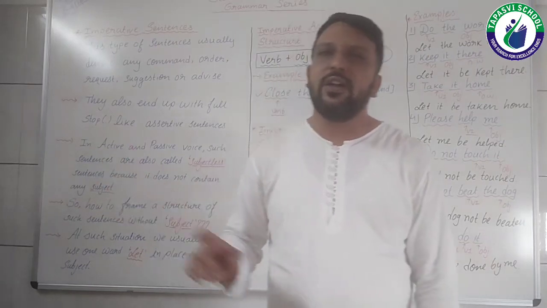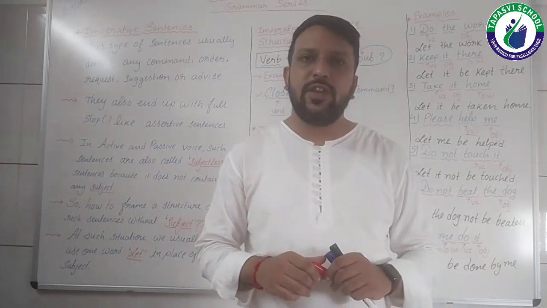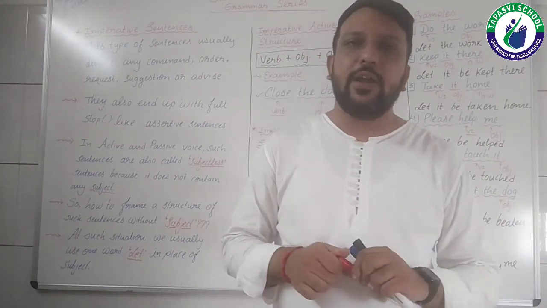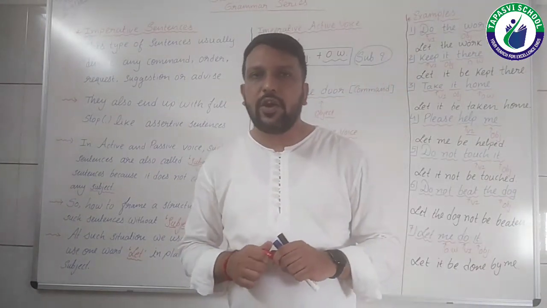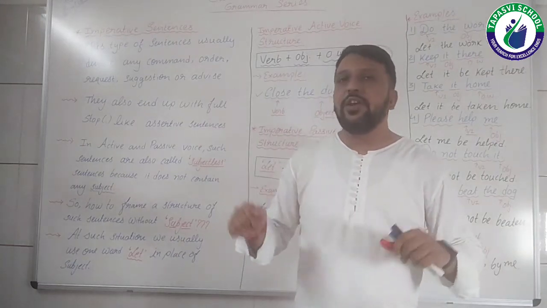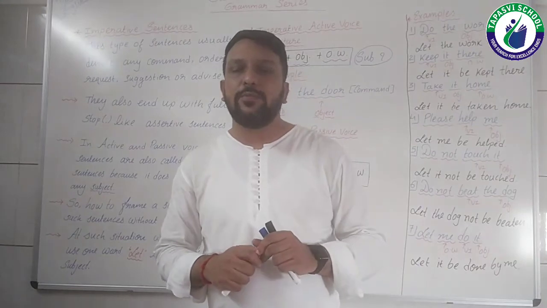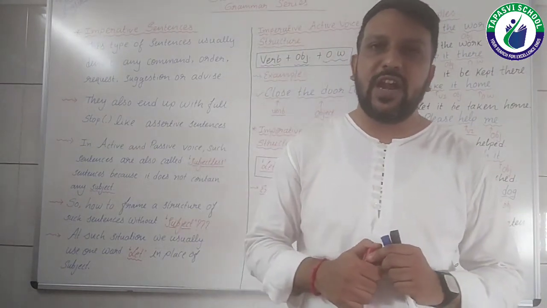In video number 6 we identified the remaining interrogative structures, and in this video number 7 I showed you the imperative types of active and passive voice sentences, right?